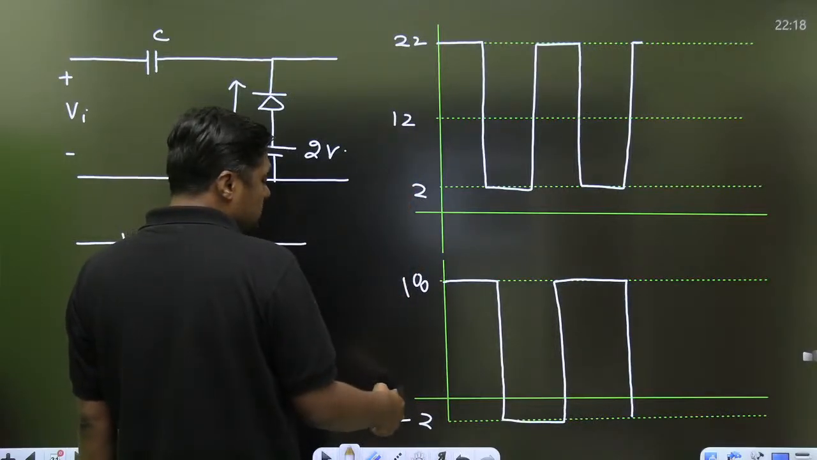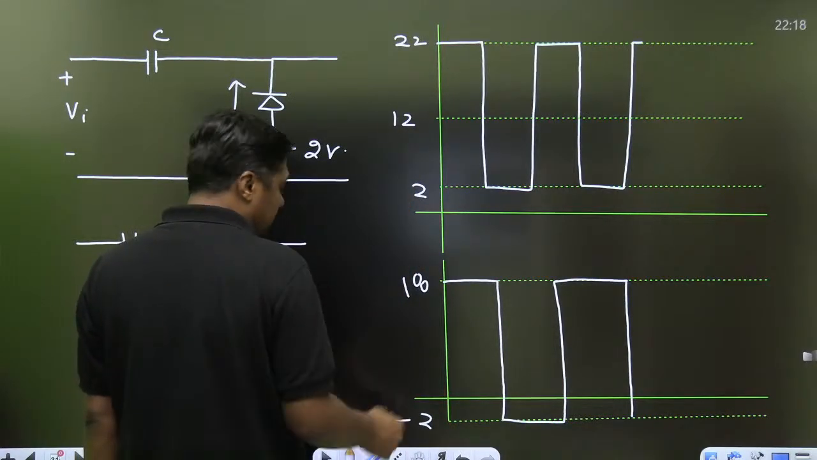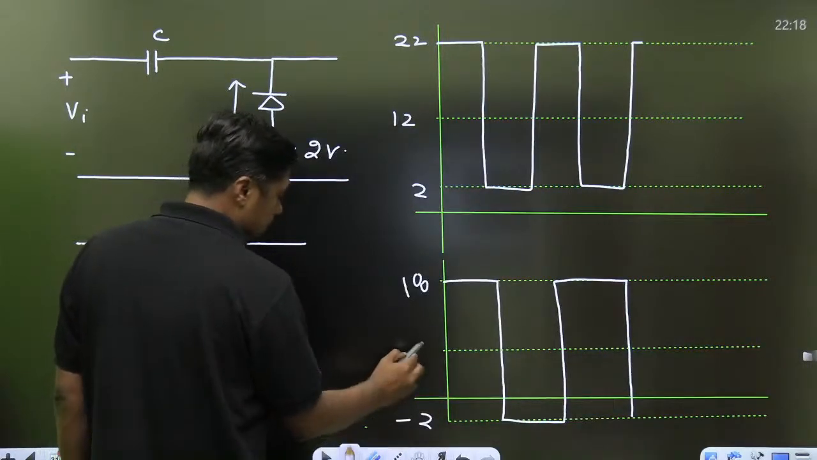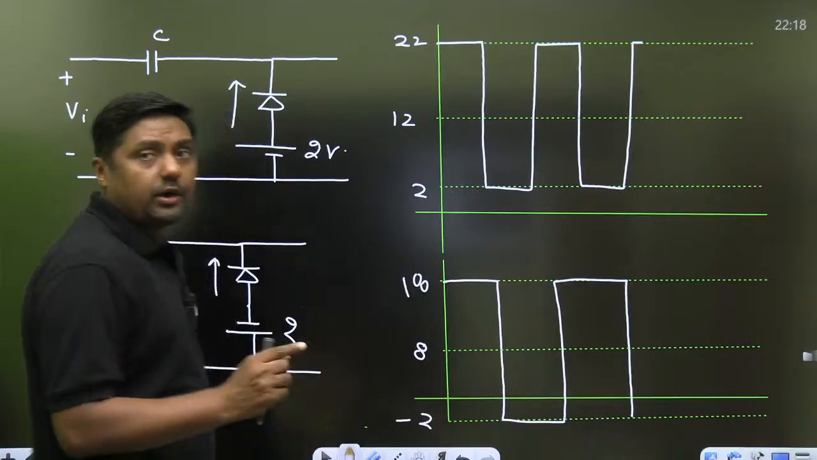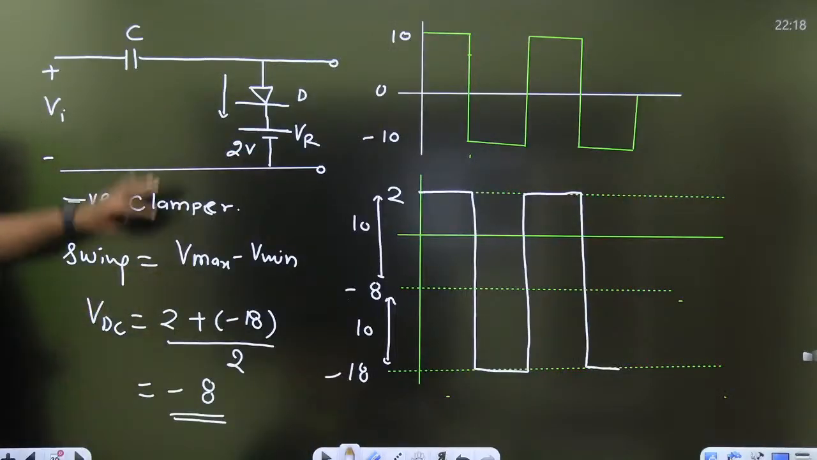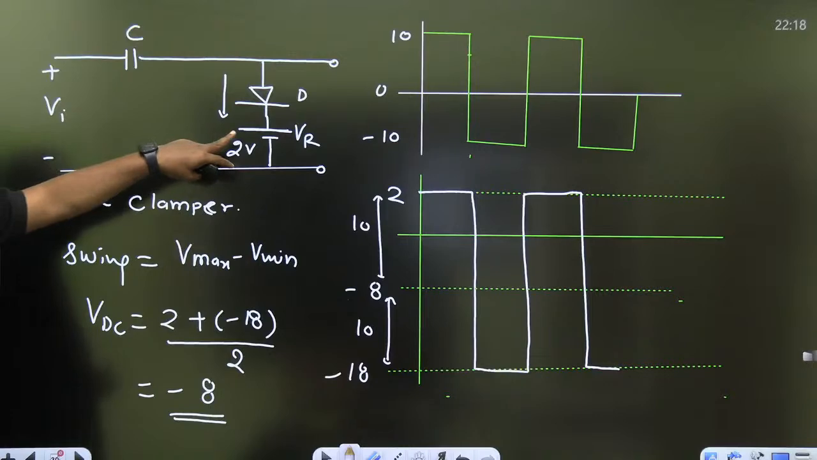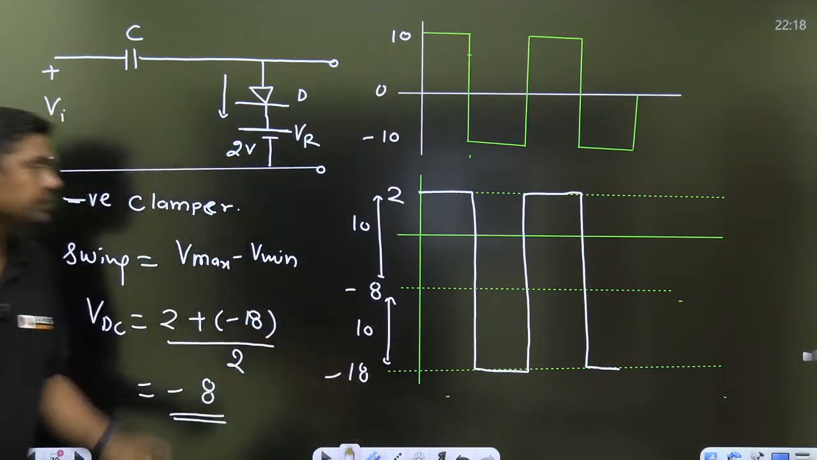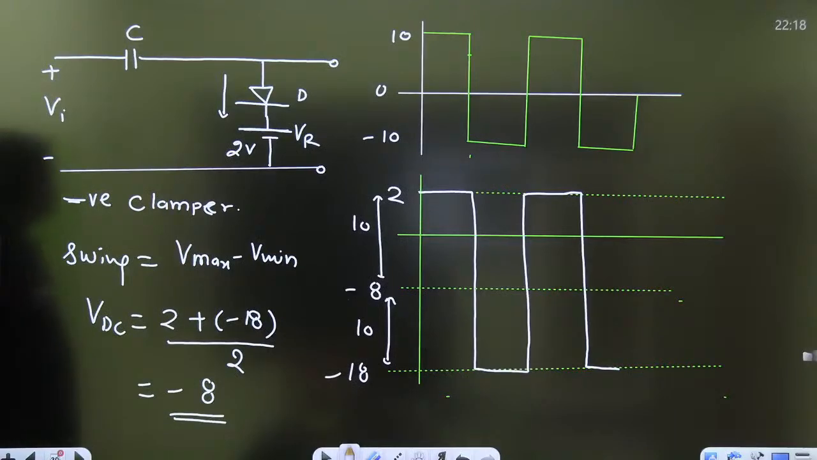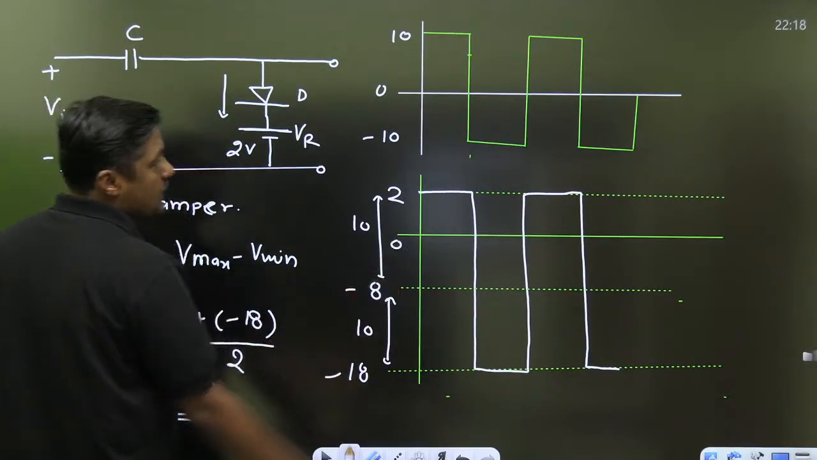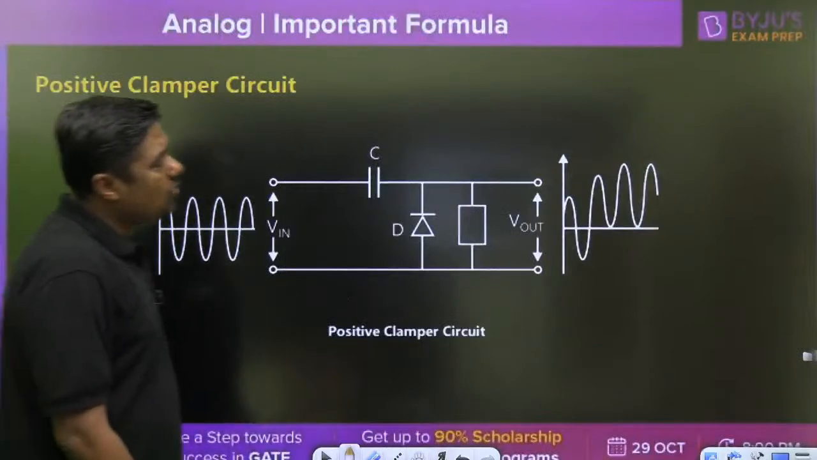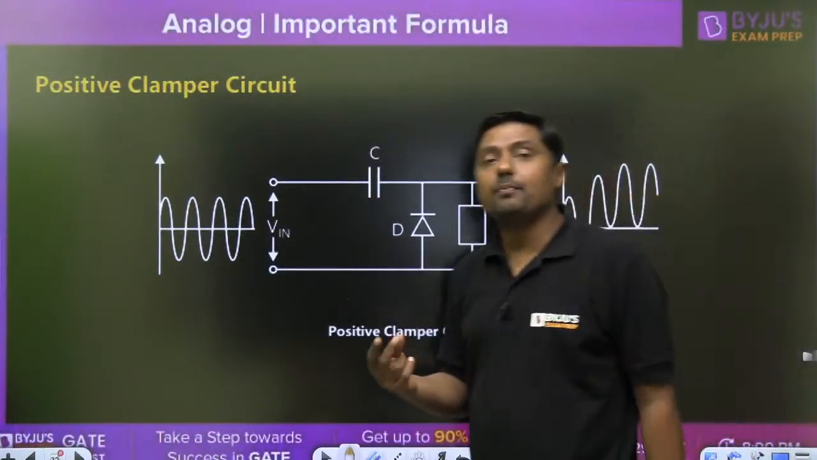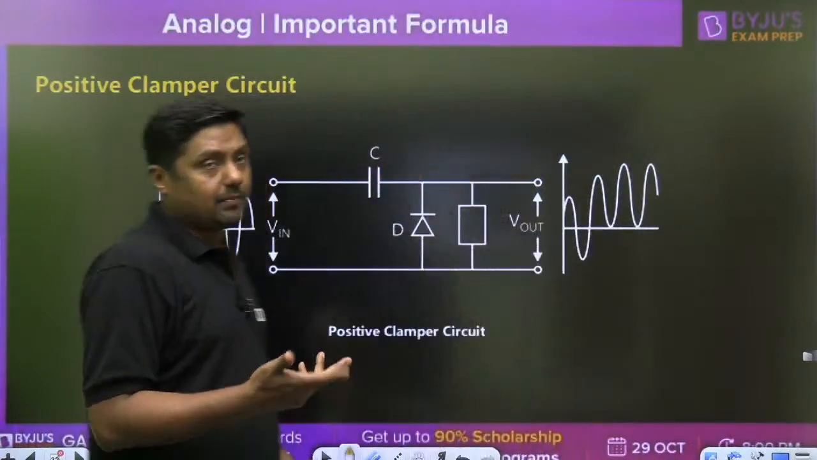18 minus 2, that is 16. 16 divided by 2, 8 is the average value. I think now it is clear, everyone. Change the polarity of battery, it will start from minus 2, from minus 2 to minus 22. Okay. And that is all about the clamper. It is over. Two types of clamper: positive clamper, negative clamper. Finished.